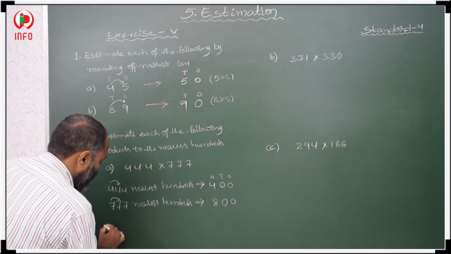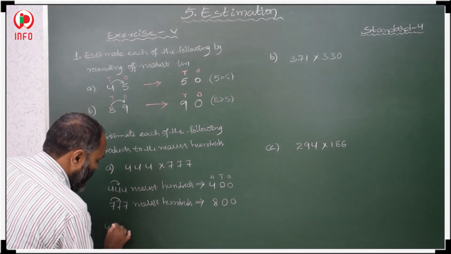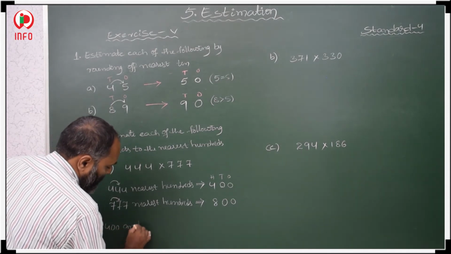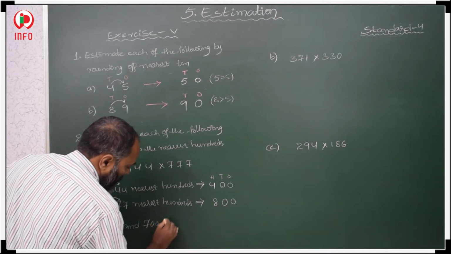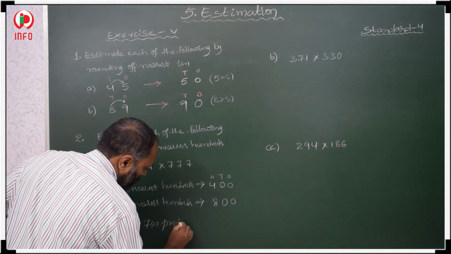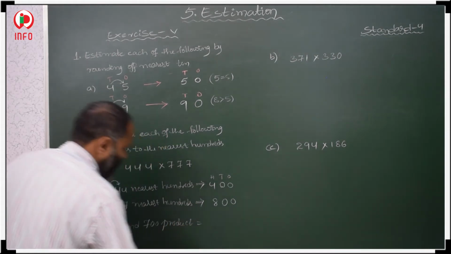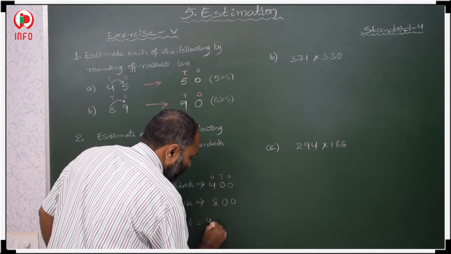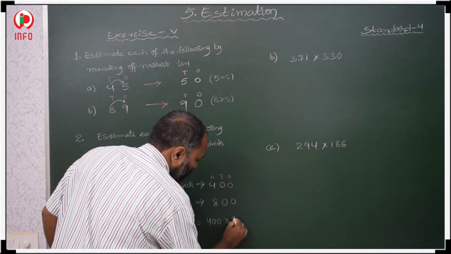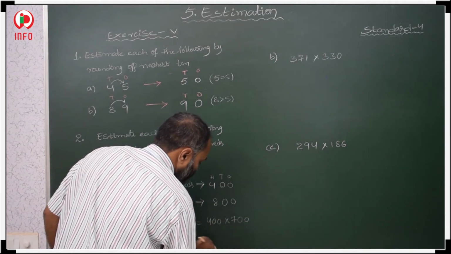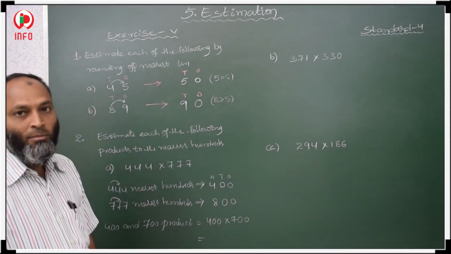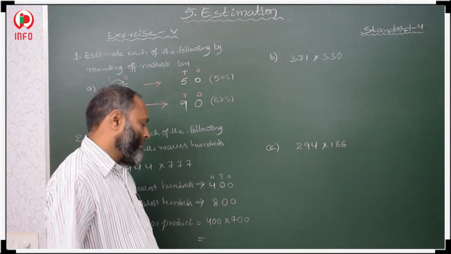Then the product of 400 and 700 is 400 into 700. I am showing the simplest form of how to find the product.